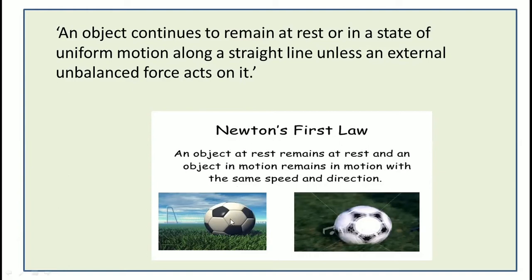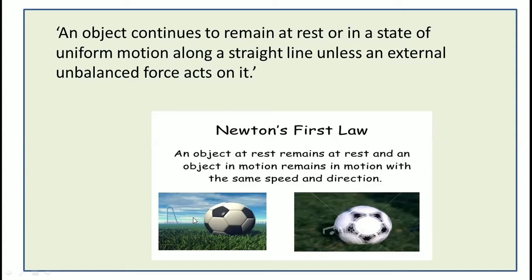Here I show again two balls. This is the rest ball, and this is the ball moving from one place to another. That means an object at rest remains at rest, and an object in motion remains in motion with the same speed and direction. Give a second example. Suppose you travel in a car in a straight line.